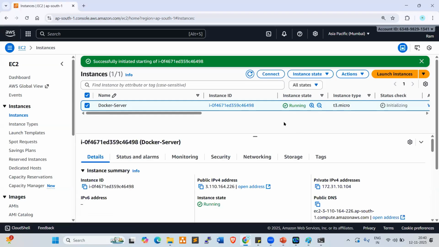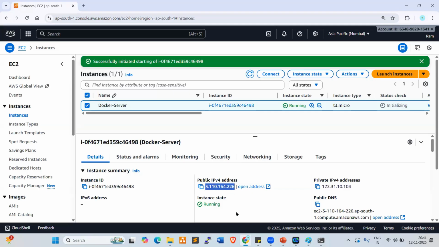Look at this, everyone. Once the server has started, this is the public IPv4 address, IP version 4 address. Then the private IPv4 address. Private IP is the static IP. This IP will not be changed until you delete your server. And this is the public IP.